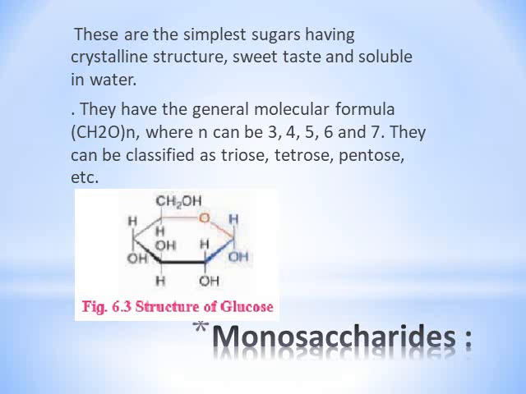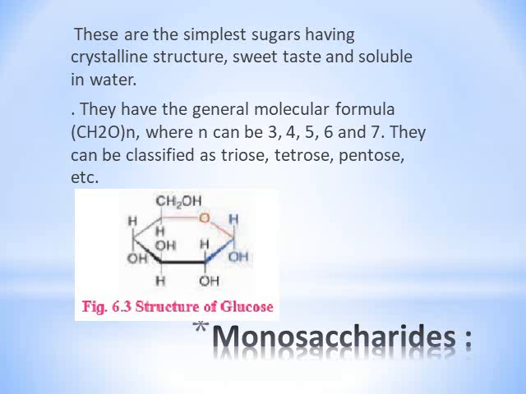Monosaccharides containing the aldehyde group, that is CHO group, are classified as aldoses. Example, glucose, xylose, and those with ketone group, it is C double bond O group, are classified as ketose. Example, ribulose, fructose. All monosaccharides are reducing sugars.